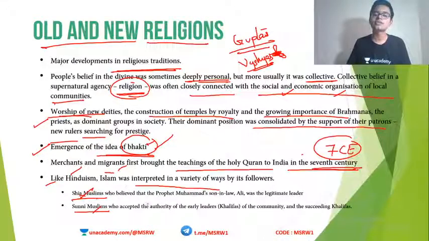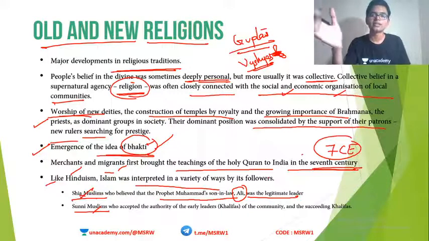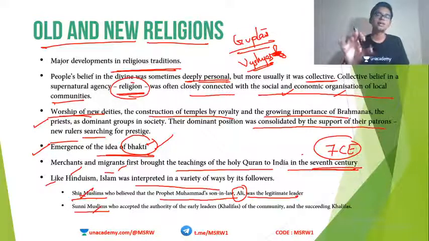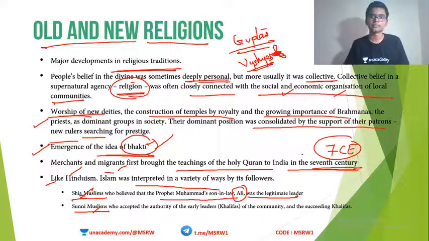Shia Muslims are those Muslims who believe that Prophet Muhammad's son-in-law Ali was the legitimate leader. Okay, after the death of the Prophet, the question was who was going to lead the religion after that. So some people said that Prophet Muhammad's son-in-law Ali is the legitimate ruler. And those people who believed this theory are known as Shia Muslims. For example, a country like Iraq has Shia Muslims.